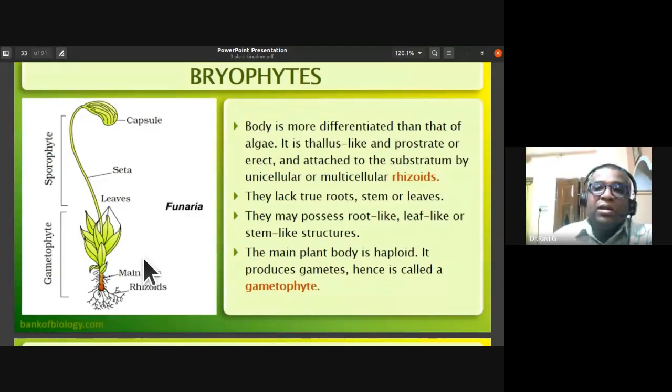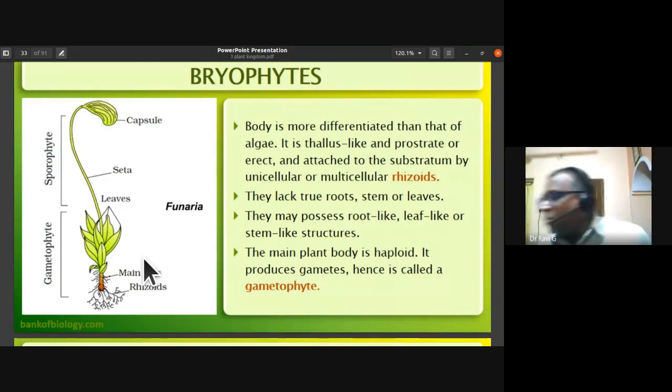The plant body is differentiated differently from that of algae. It is thallus-like. Liverworts are dorsoventrally flattened, thallus-like, and prostrate, growing horizontally to the ground. The mosses are erect and attached to the substratum by unicellular or multicellular rhizoids.